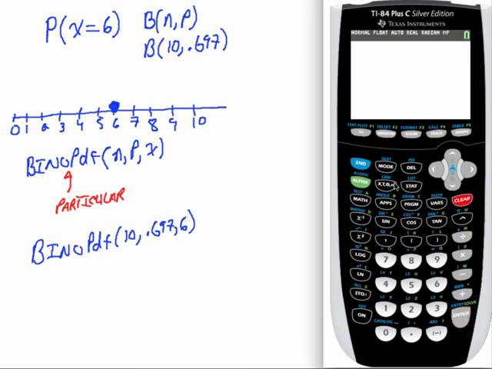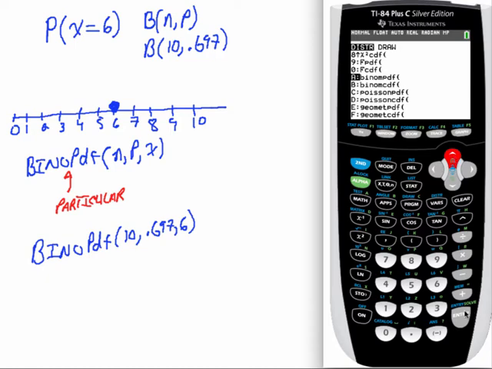So let's clear out our last problem that we did. We're going to go second, distributions. All of our probability distributions that we're going to be using live in this menu. You can scroll down if you want, but it's actually faster if you scroll up. It wraps back around because it's going to be option A here. It's down near the bottom.